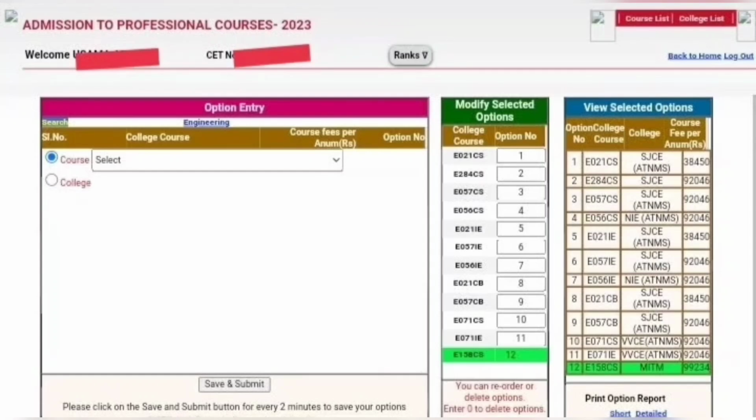If you select that as the first priority, KEA will allot you that first seat only. They won't go and check whether you could also get RV. No, they will check from the top priority to medium to low: first, second, third, fourth, fifth, like that. So if you make a mistake, like selecting a bad college as your first option, you will get that college only. So make sure you prepare your college list properly based on the ranking and the cutoff. I think all your doubts are clear now.